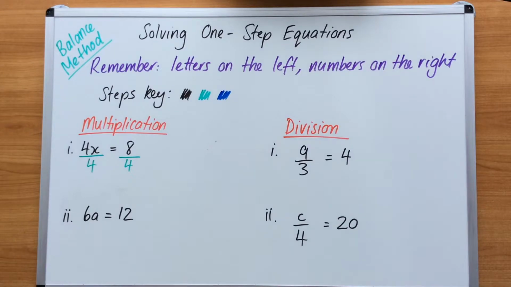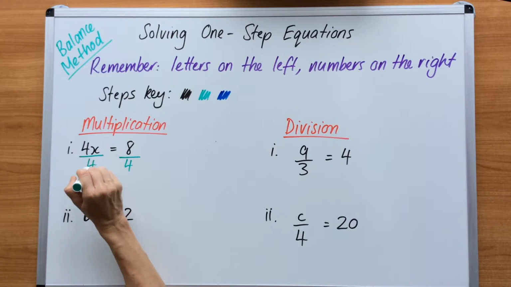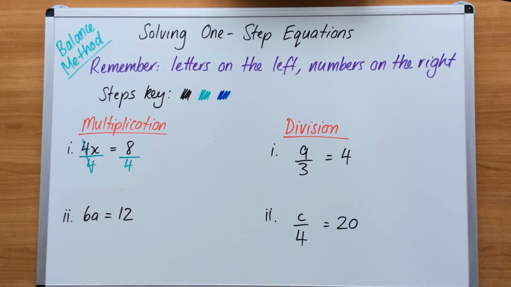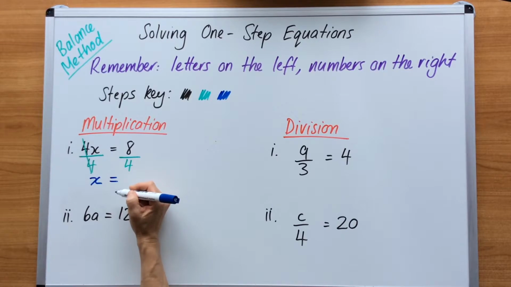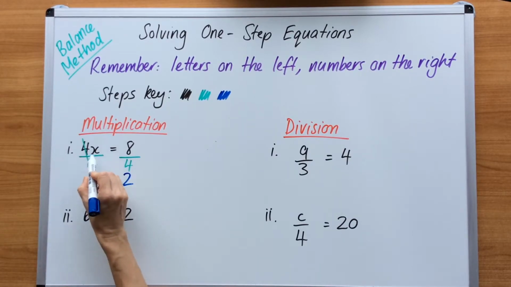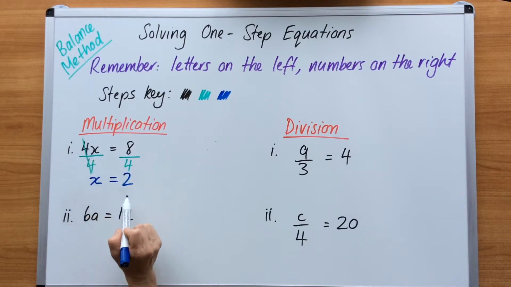So what we have here is 4x divided by 4. And when we go 4 divided by 4, it cancels out into 1. Now, we don't write the 1 under there. What we have to do is write the x on its own, because a pronumeral never has a number 1 in front of it. It's invisible. Put the equal sign and ask, how many times does 4 go into 8? It goes 2 times. If I substitute this value of x, which is 2, back into the equation, it would be 4 times 2 equals 8, and that is correct, meaning that I have that solved correctly.